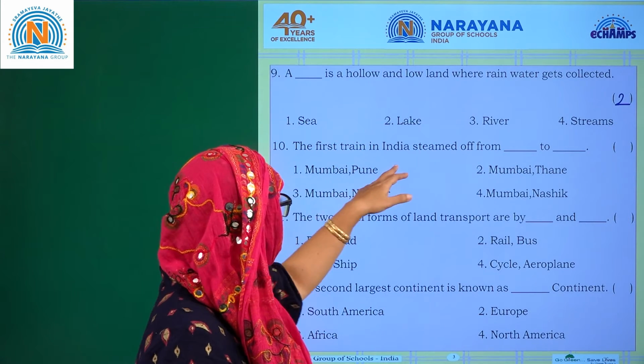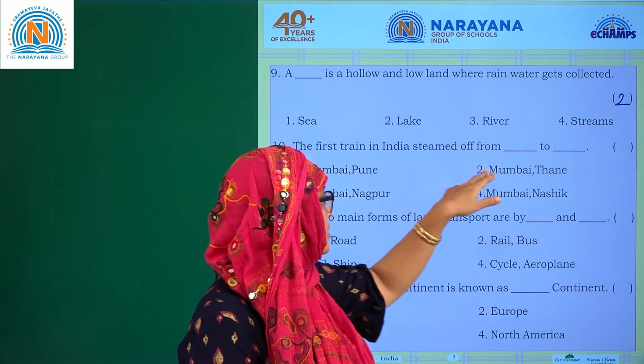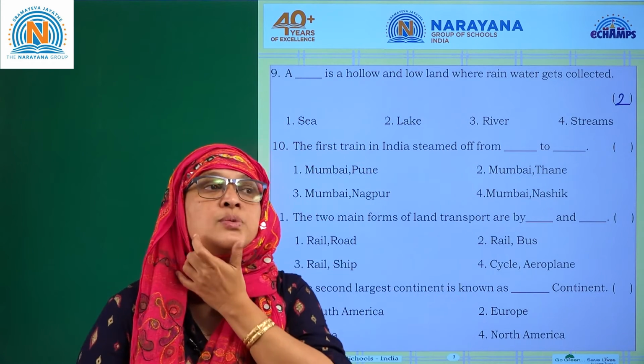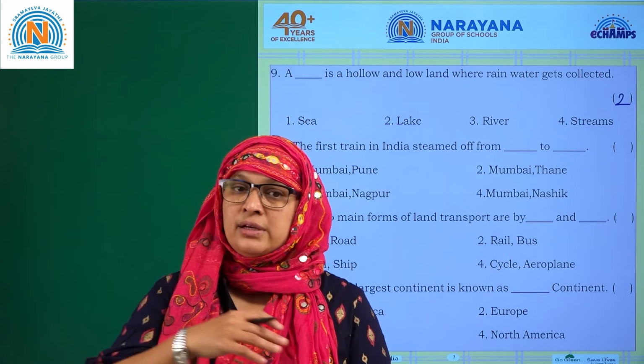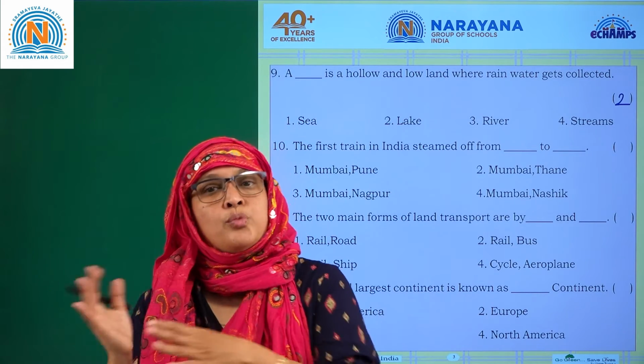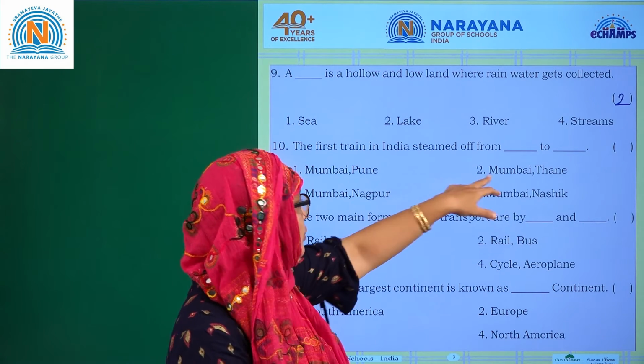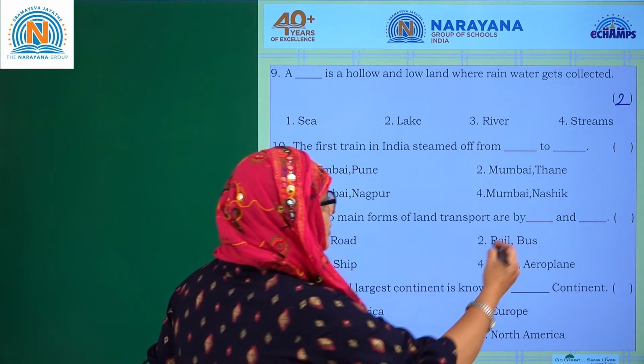The first train in India steamed off from dash to dash. The first railway was started in 1853, and I already said it started from Bombay to Thane, or Mumbai to Thane. Okay, let's see whether we can find it. Mumbai to Pune, Mumbai to Thane. The answer is 2 again here.